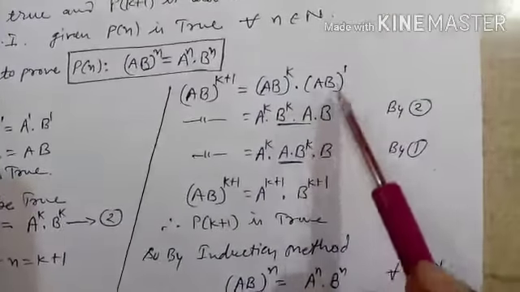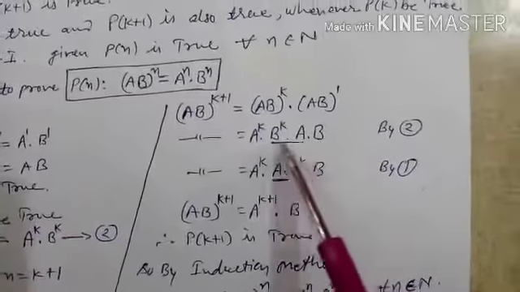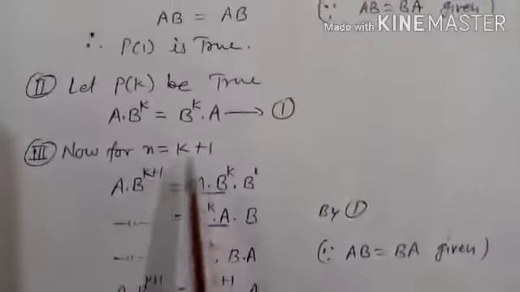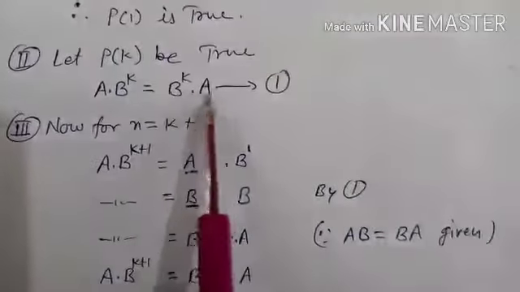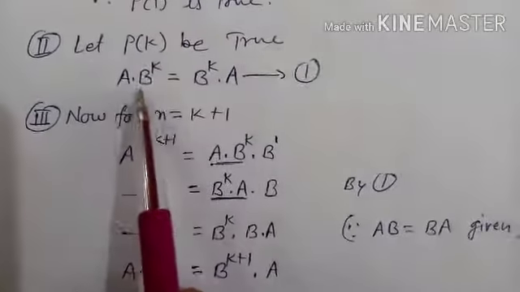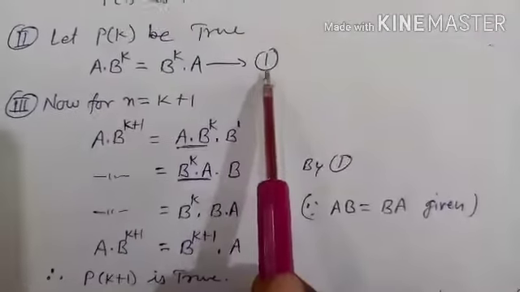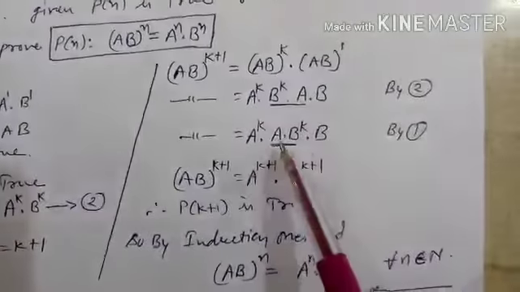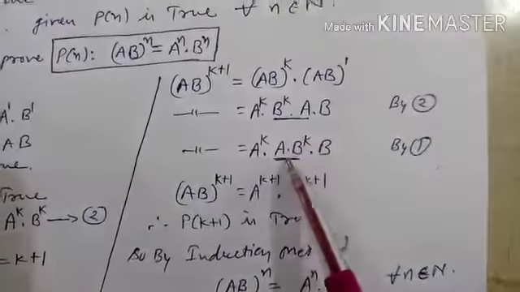This is AB as it is. Now B^K into A, see from equation number 1, B^K into A is equal to A B^K. So by using equation number 1, in place of B^K A write A B^K.